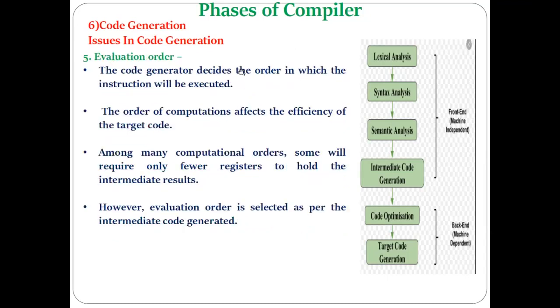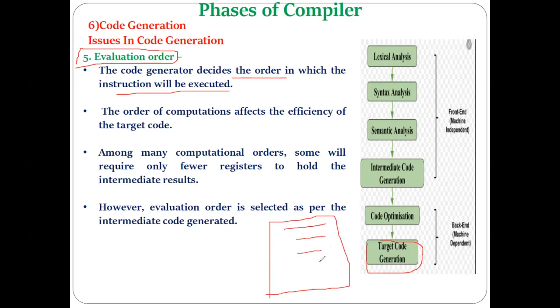Then the next issue in code generation is the evaluation order. What is evaluation order? Another main task done by the code generation phase is that it decides the order in which the instructions will be executed. Now your program has a large number of instructions.